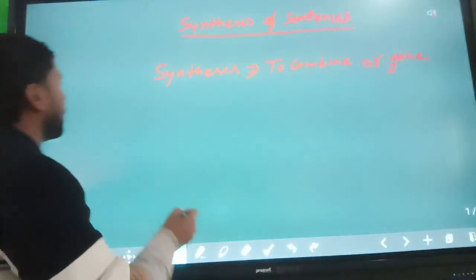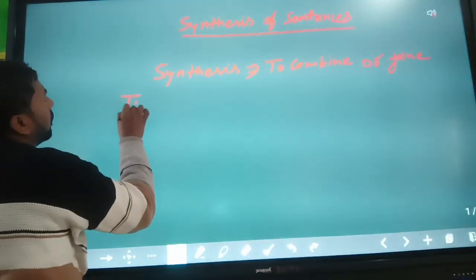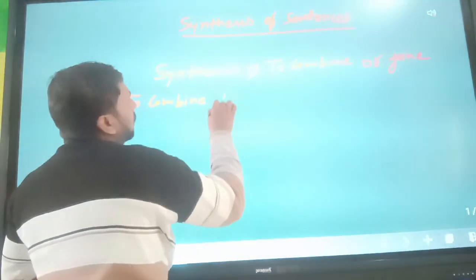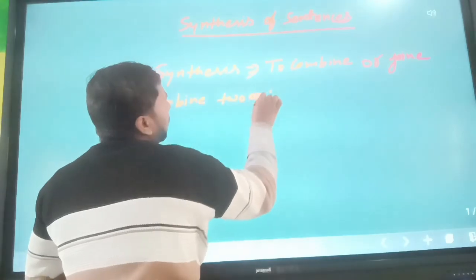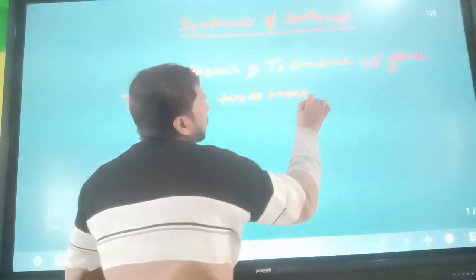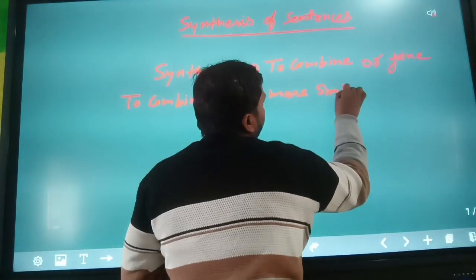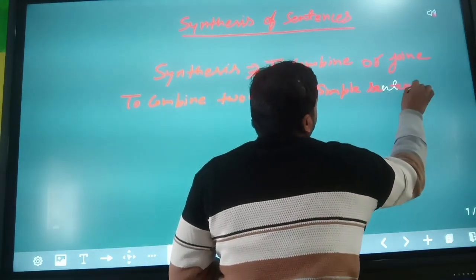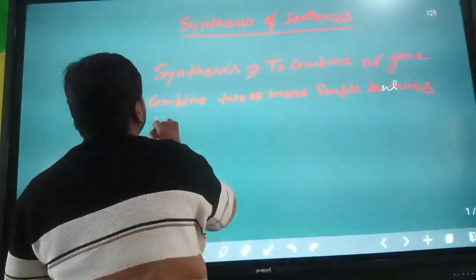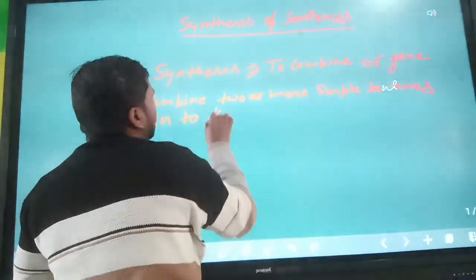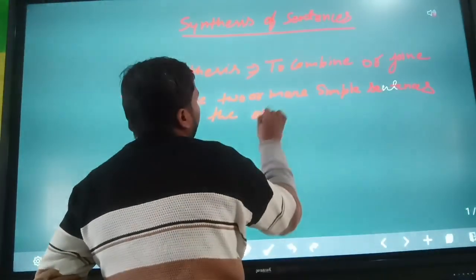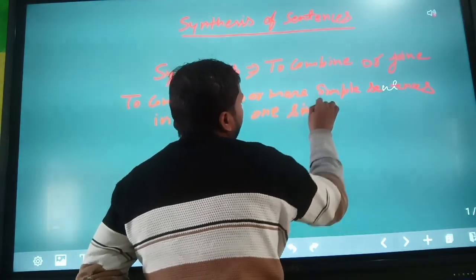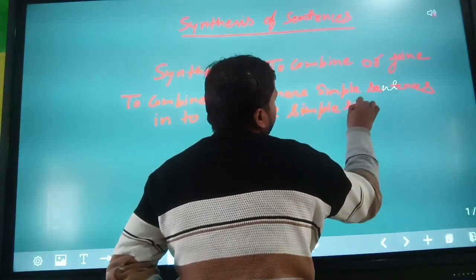It means to combine two or more simple sentences into one simple sentence.